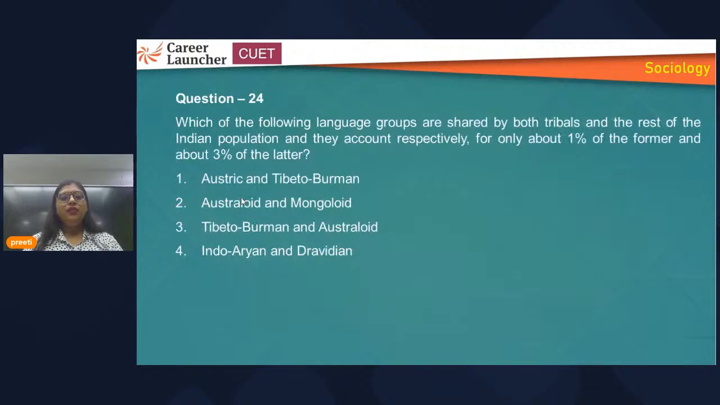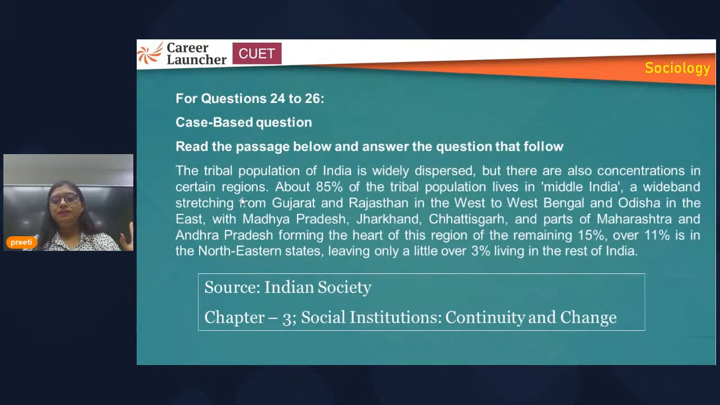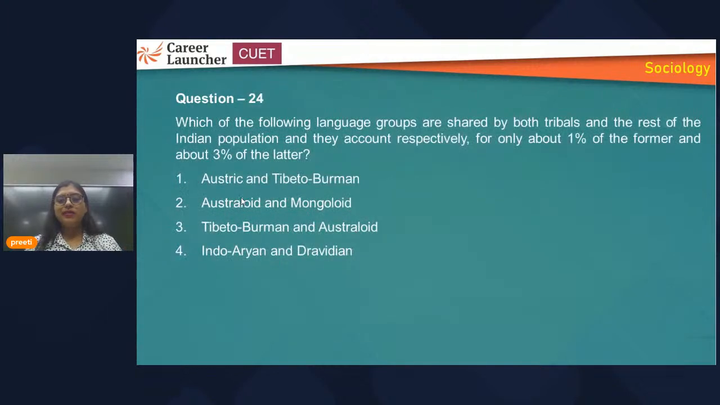Here the question is talking about the language group which has a population of somewhere around 1 percent. Which of the following language groups are shared by both tribals and the rest of the Indian population? You have to answer about the language groups of the tribal population and the Indian population, on the basis of the percentages mentioned here. This question could be solved on the basis of the passage, and the answer is 4, Indo-Aryan and Dravidian.